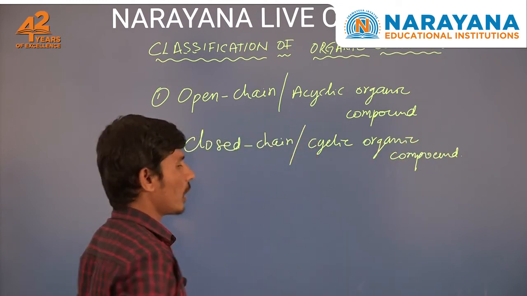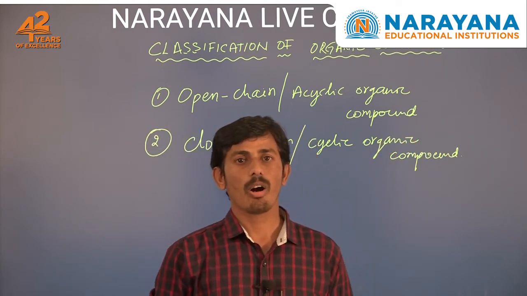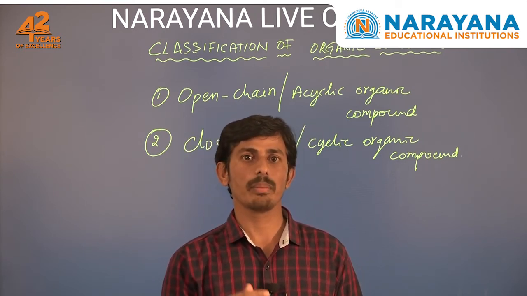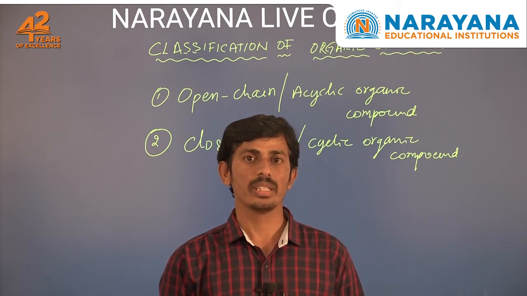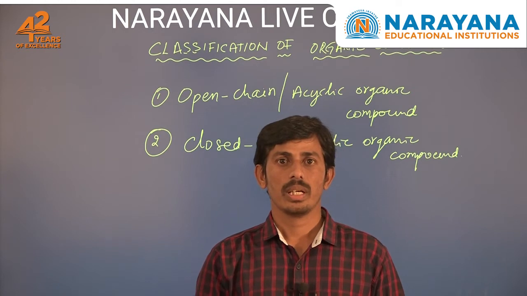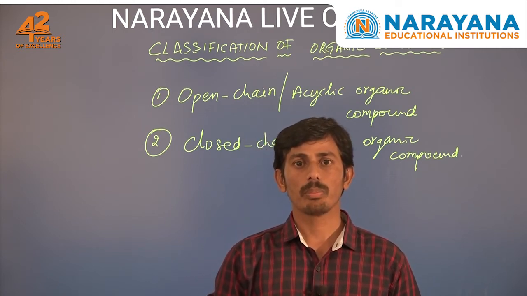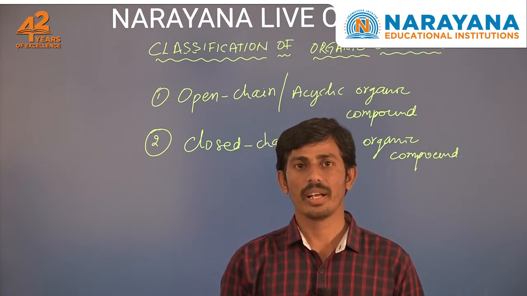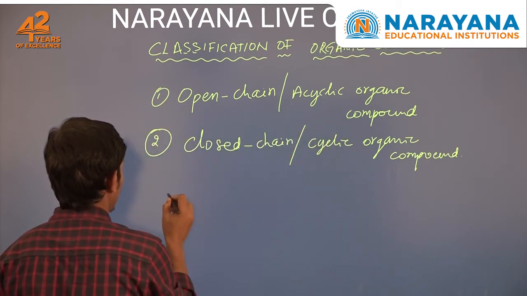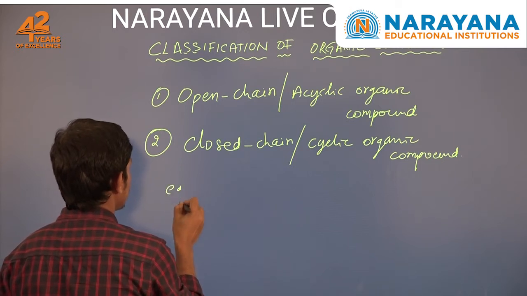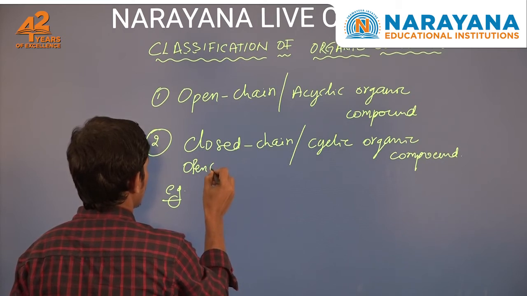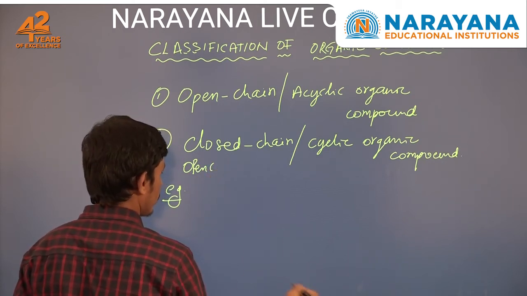Next, open chain organic compounds. These are the compounds in which carbon atoms are linked to each other in such a manner that the molecule has a chain-like structure. The chain may be branched or unbranched. These carbon compounds are also called aliphatic organic compounds. Now let us see examples of open chain organic compounds.